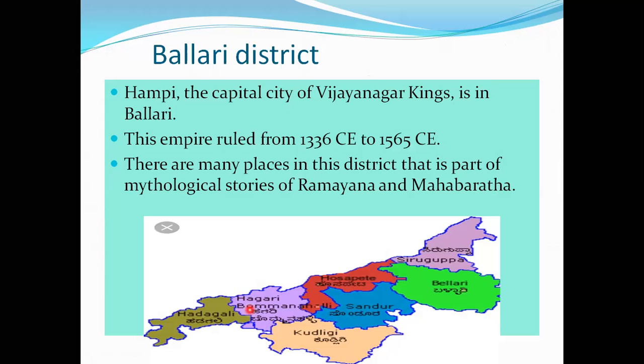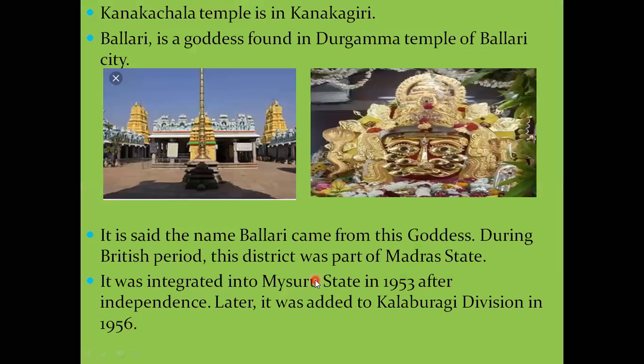Next, we have to move on to the Ballari district. Hampi, the capital city of the Vijayanagara kings, is in Ballari. The empire ruled from 1336 CE to 1565 CE. There are many places in this district, children, that are part of mythological stories. Which are those mythological stories? That is Ramayana and Mahabharata.